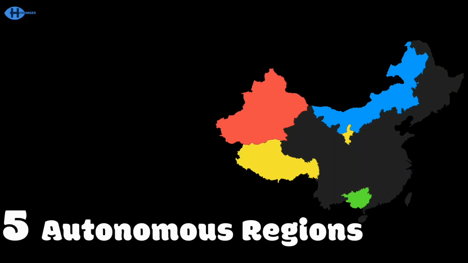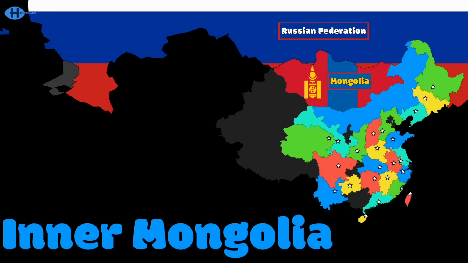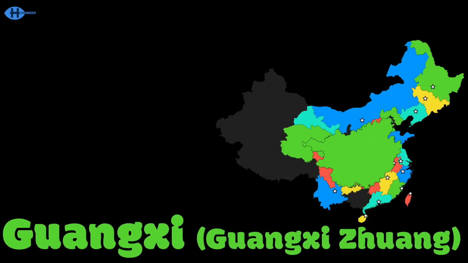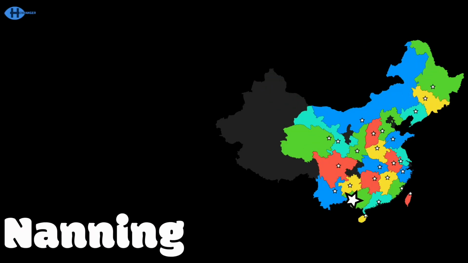We're the 5 autonomous regions, you see. We have our own local government, but still under the law of the PRC. Inner Mongolia borders Russia and Mongolia. Hohhot is the capital in this country of China. Guangxi or Guangxi Zhuang borders Vietnam. Nanning is the capital near the center of the region.